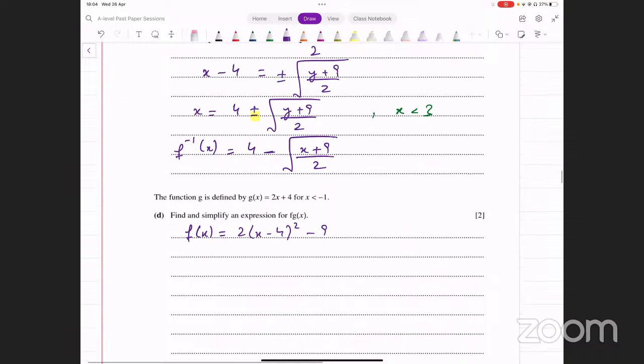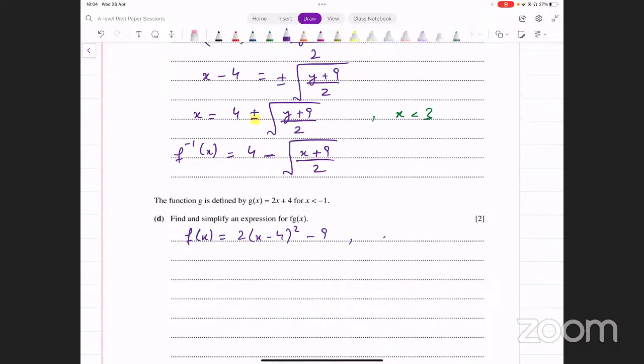So let's say we have this 2 into x minus 4 whole squared minus 9. This is f of x, and g of x is 2x plus 4.